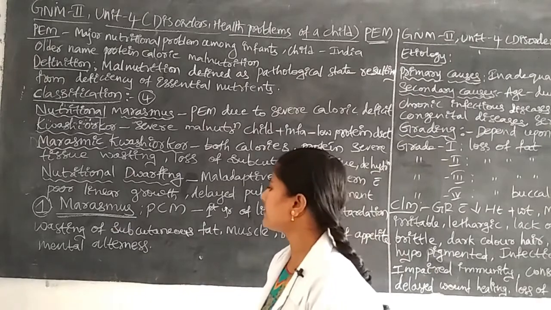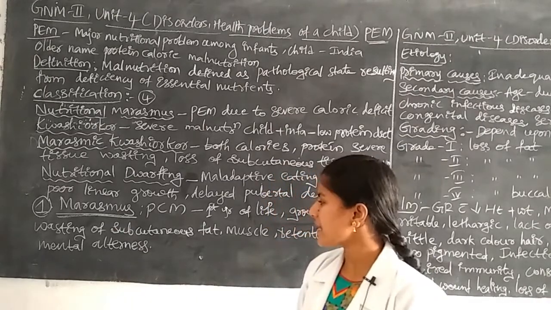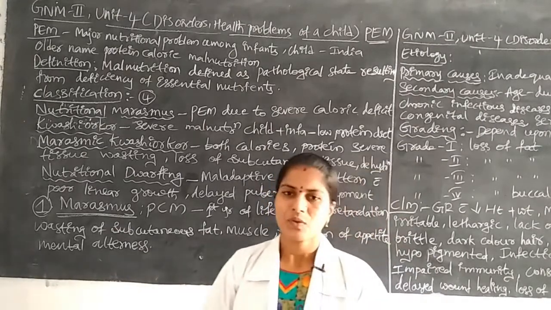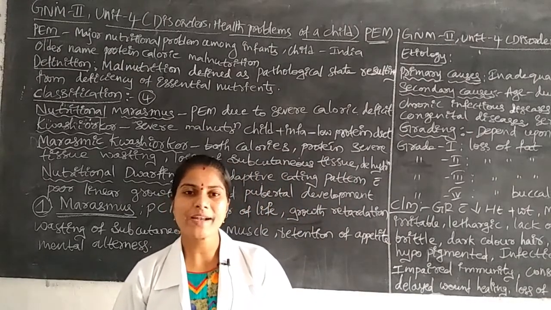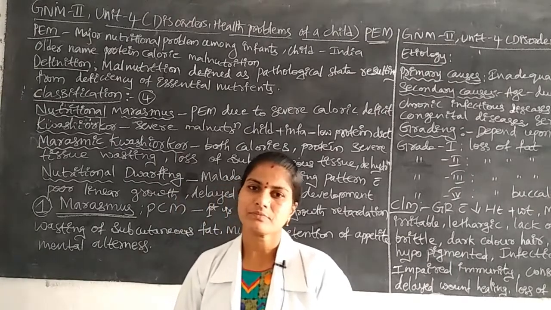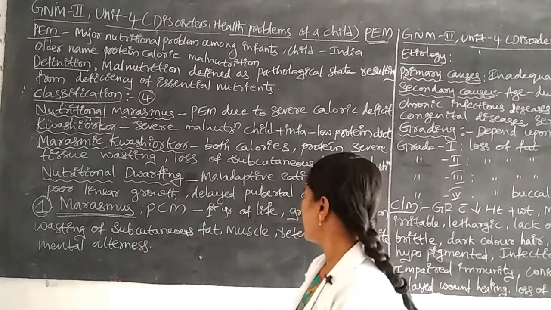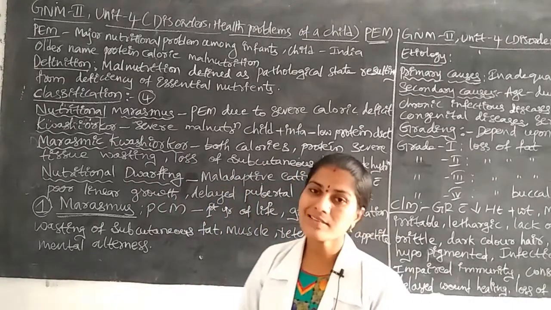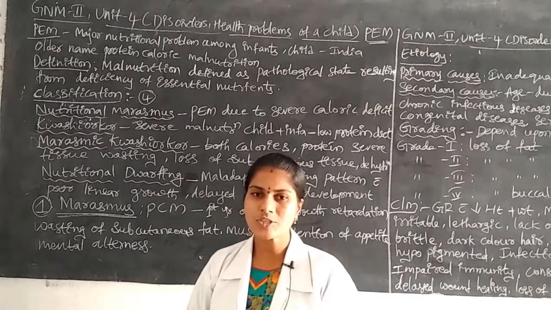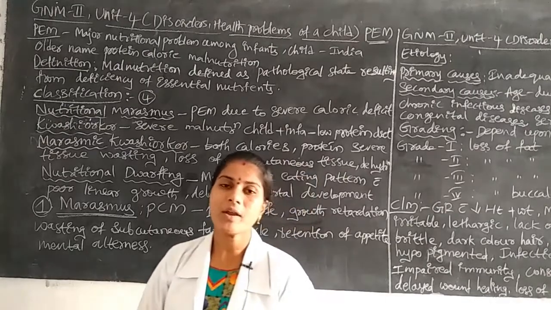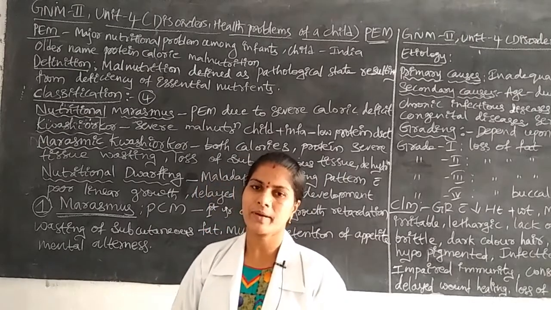Next is wasting of subcutaneous fat. When we assess the children, their subcutaneous fat is less. Another is muscle wasting. According to their age group, their body does not have sufficient muscle development.